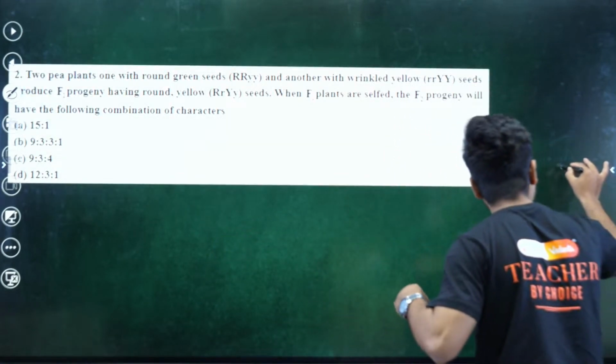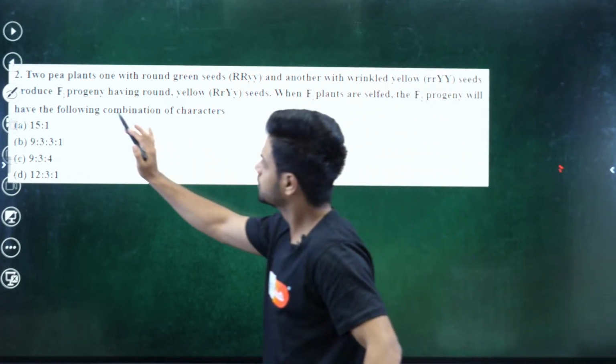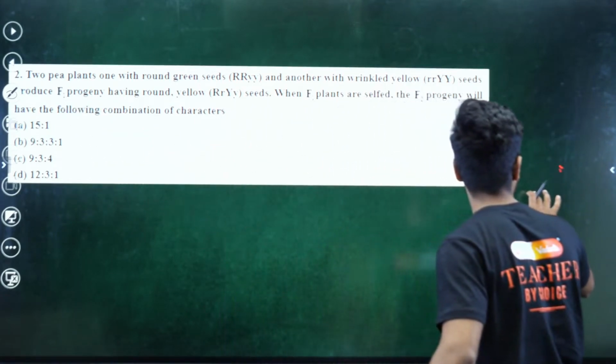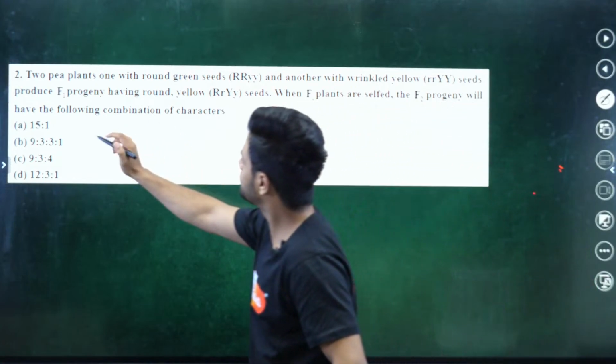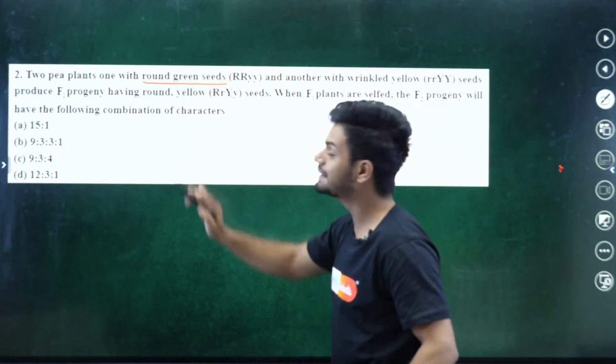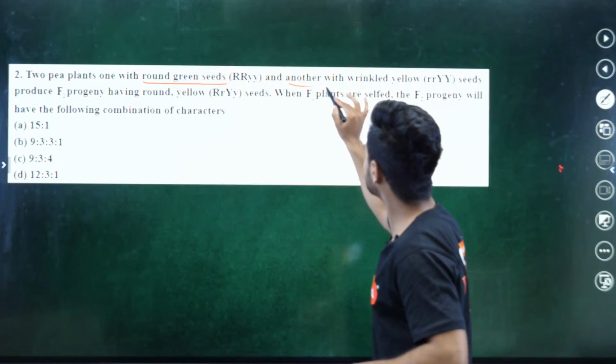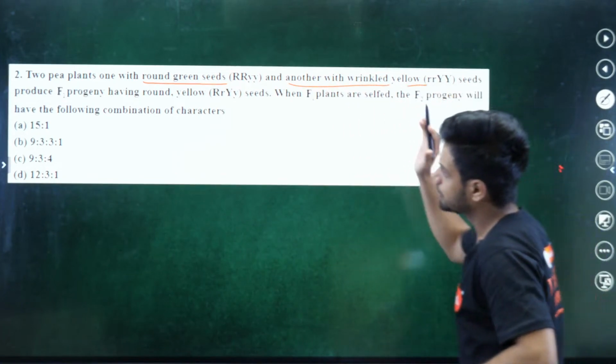Question number 1. Direct question. This is a dihybrid question. Two pea plants, one with round and green seeds, and another with wrinkled yellow seeds.